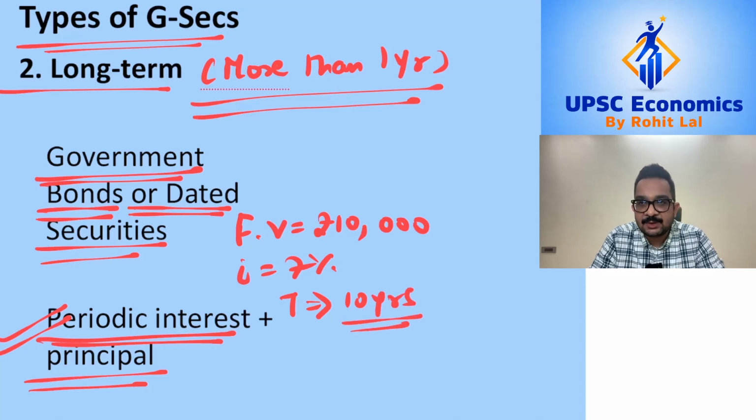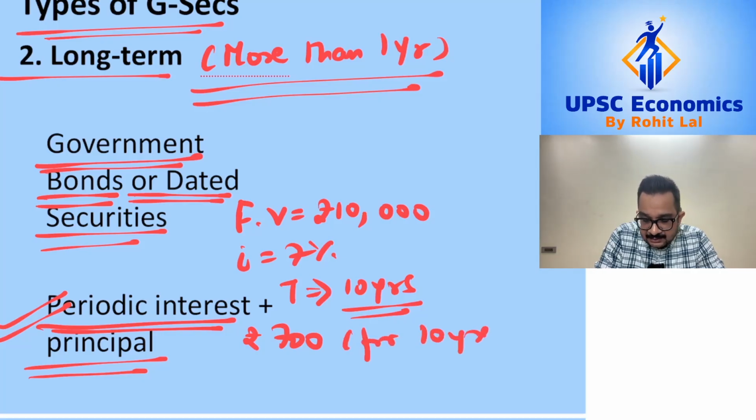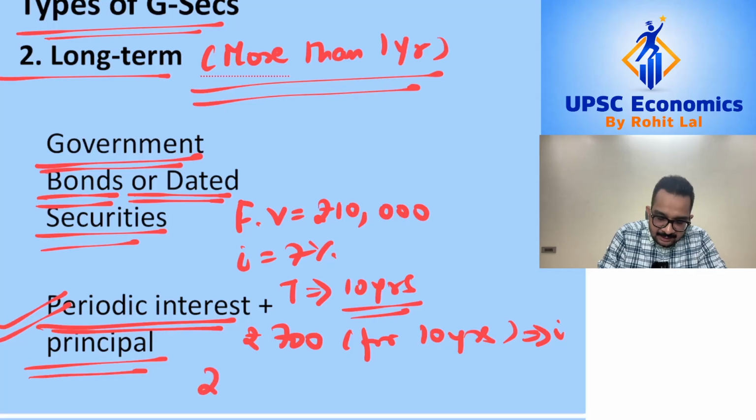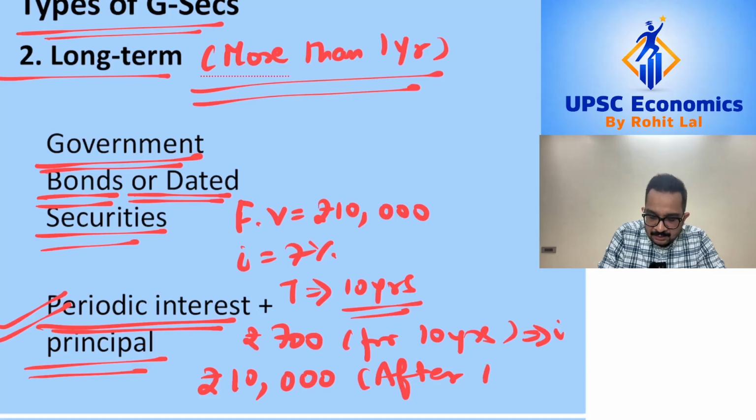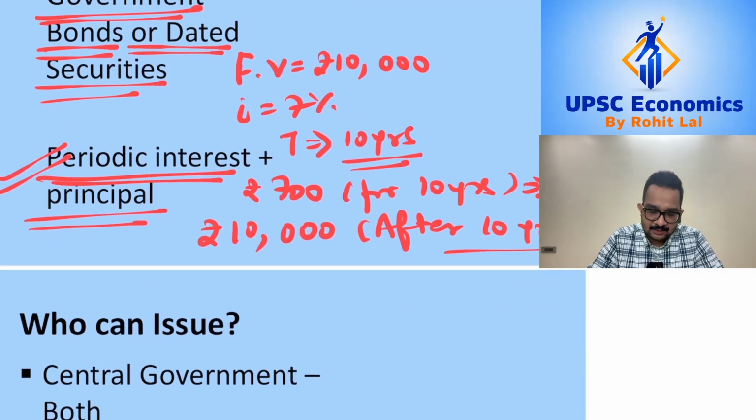So for 10 years the government is going to pay a periodic interest of rupees 700. So 7% of 10,000 is 700. So for 10 years the government is going to make an interest payment of 700 every year, and at the end of the 10th year, the government will return the amount of 10,000 which it had borrowed. So government bonds, unlike your Treasury bills, pay both periodic interest and they also return the principal on maturity.